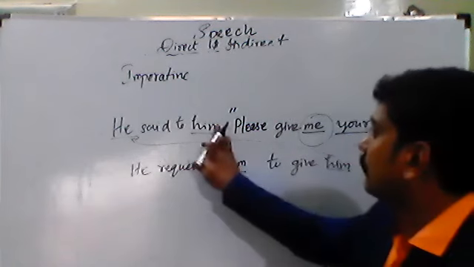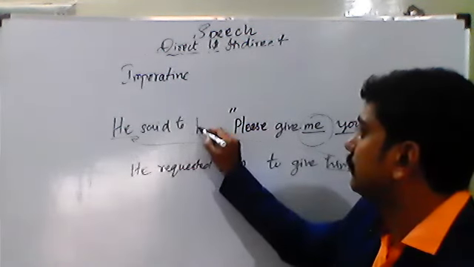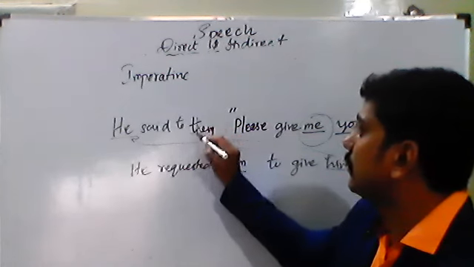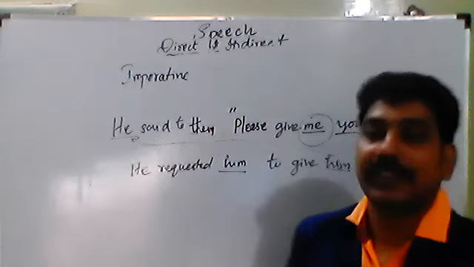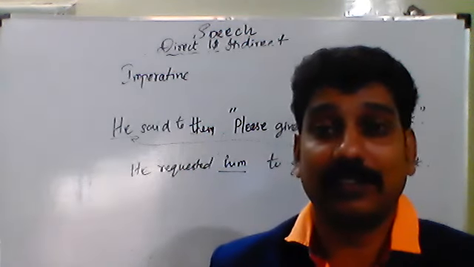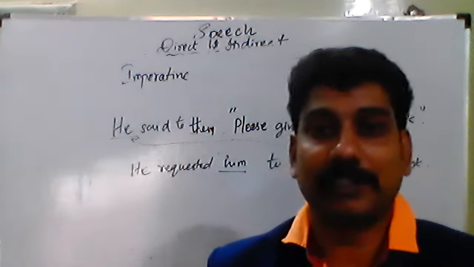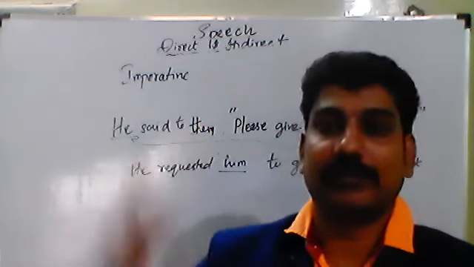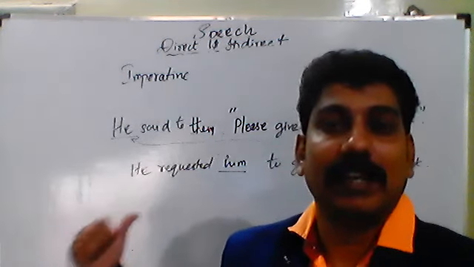So I'm just making a small change in this sentence. See, he said to them. So them is also plural, I mean the third person plural. He said to them. Then let us see what is changing inside.